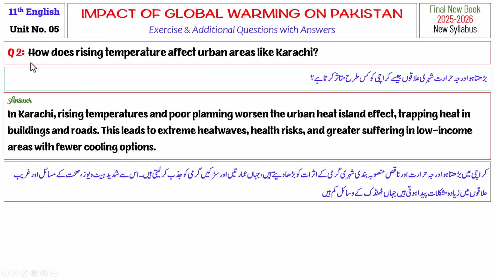Exercise question number 2. How does rising temperature affect urban areas like Karachi? In Karachi, rising temperatures and poor planning worsen the urban heat island effect, trapping heat in buildings and roads. This leads to extreme heat waves, health risks, and greater suffering in low-income areas with fewer cooling options.